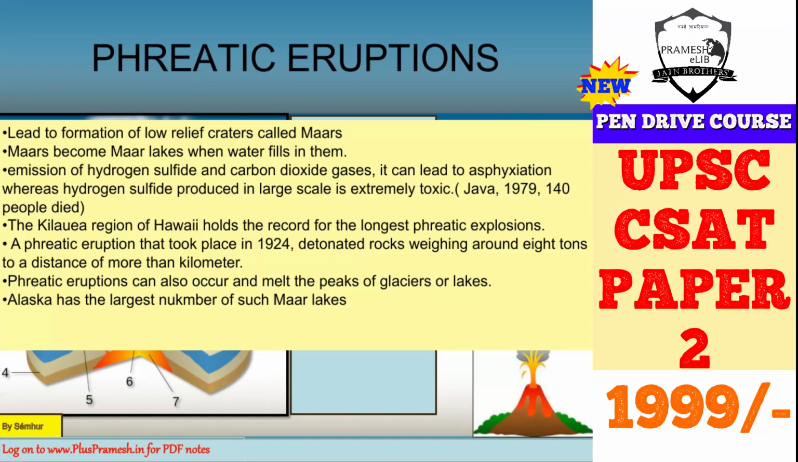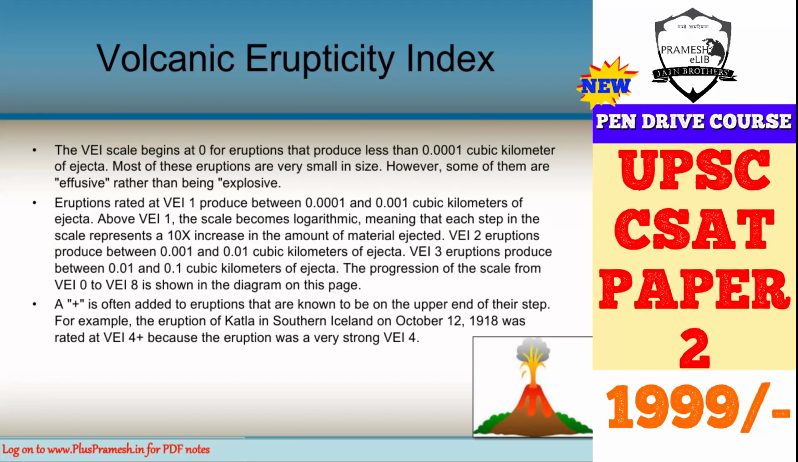There is also an account of Kilauea in Hawaii in 1924, where just with this phreatic eruption, just with the water, it could detonate around 8 tons of rocks to a distance of more than a kilometer. So this is the power in that eruption. Because of this hot gas and hot water, the peaks of the glaciers or lakes can also melt, and therefore again it can lead to flooding.